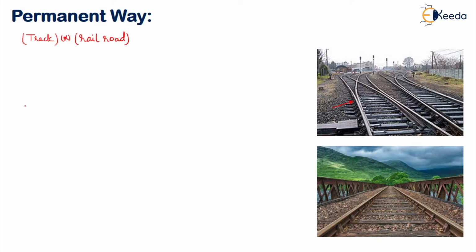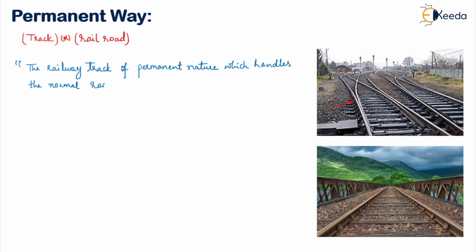So if you want to write the exact definition, the exact definition of the permanent way is as follows. The railway track of permanent nature which handles the normal rail traffic regularly. So this is the actual definition of the permanent way. But in general terms, it's called a railway track or a rail road.